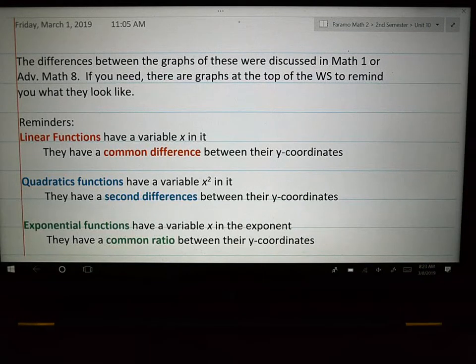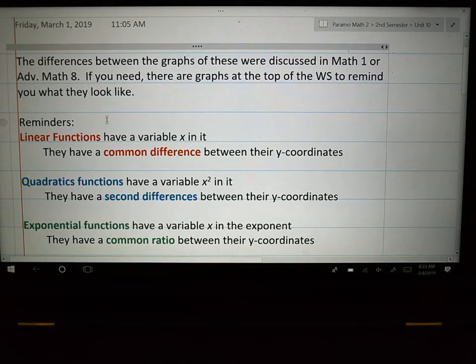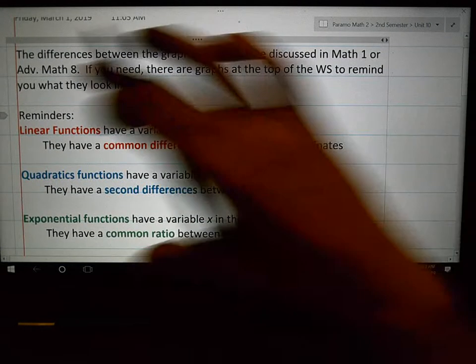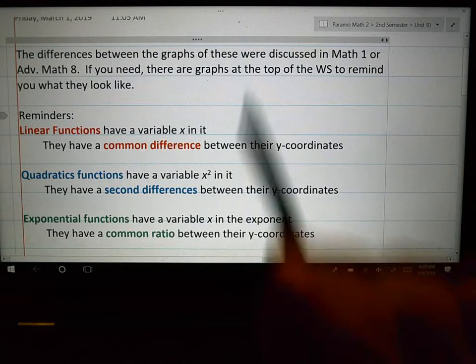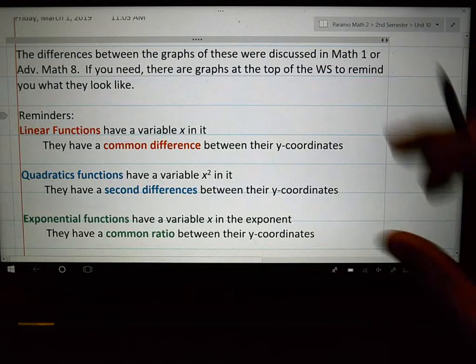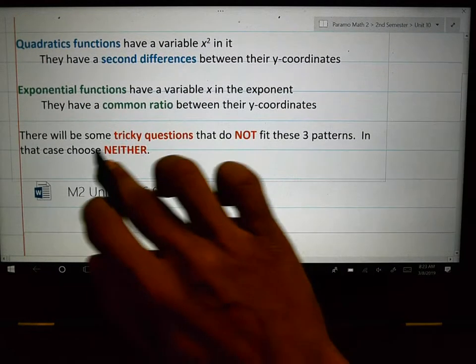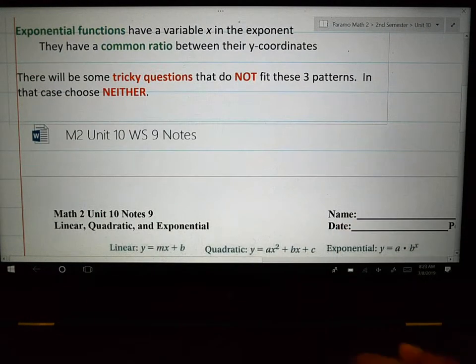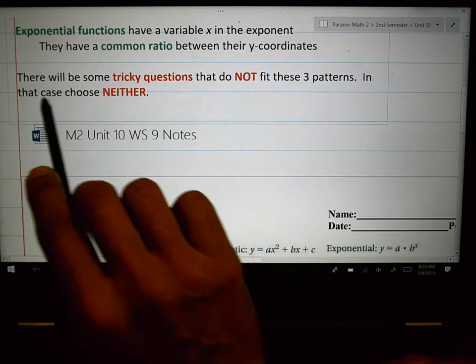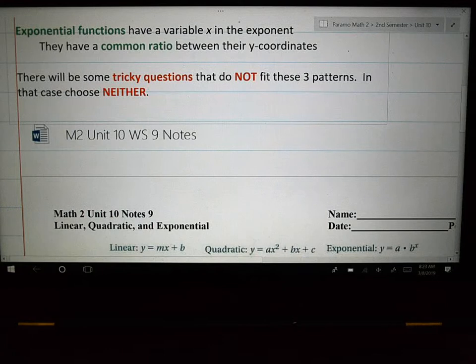And since fourth period is not going to have time to write down notes, what I want the substitute teacher to do is I'm going to leave this right here. By pressing the enter button, you can pause the video so students can write down the notes. Press enter now. Coming back to you. Now that they've written that down, there's only one other thing I want down in their notes. Please pause the video by pressing the enter button now so the students can write this down as well.